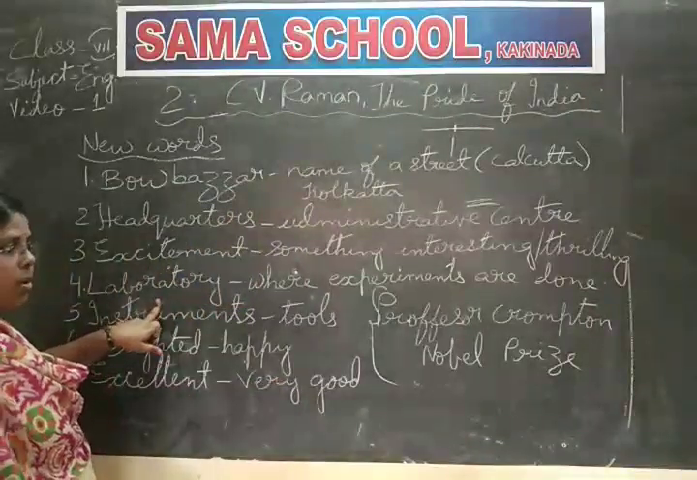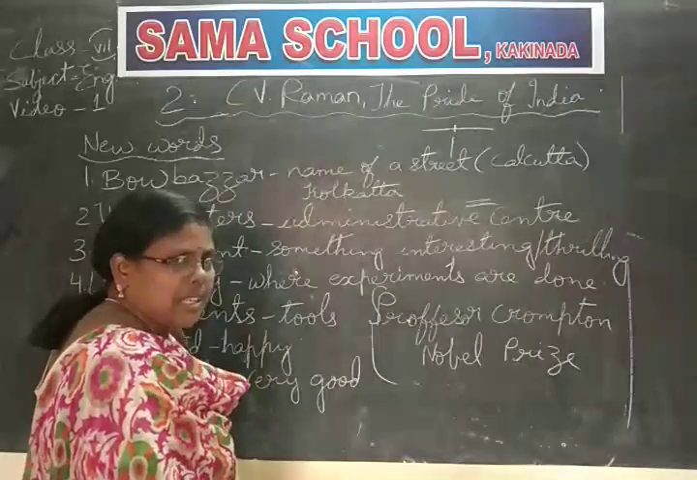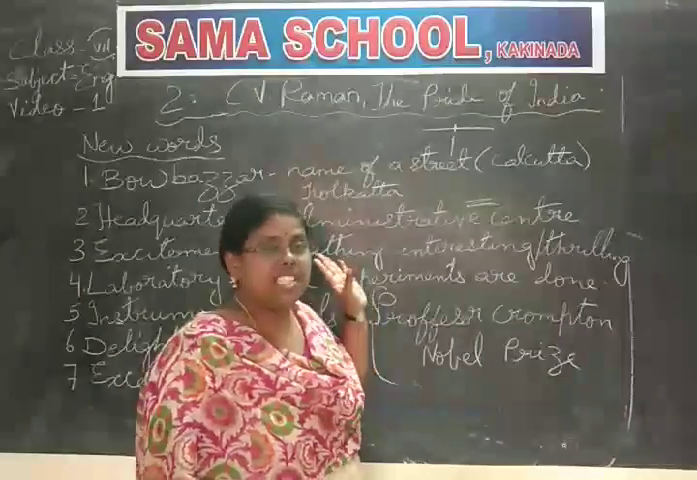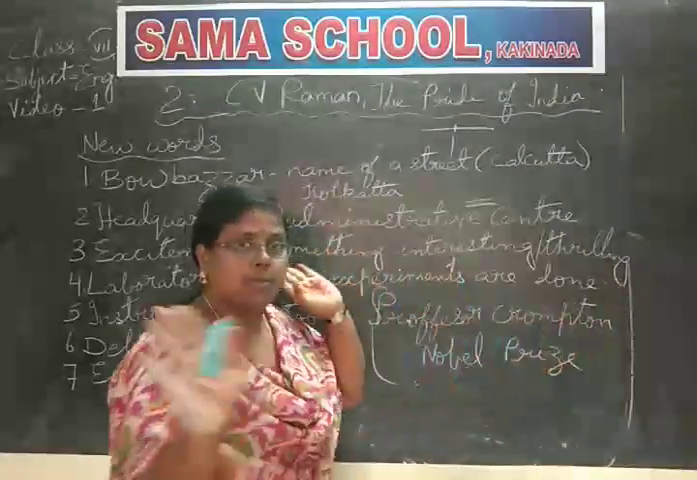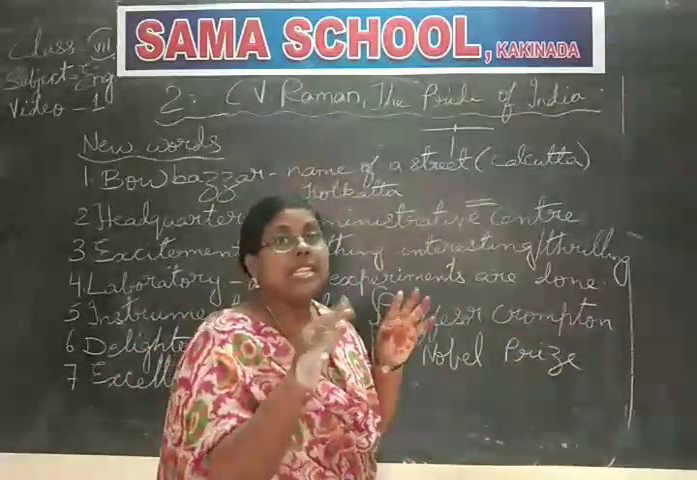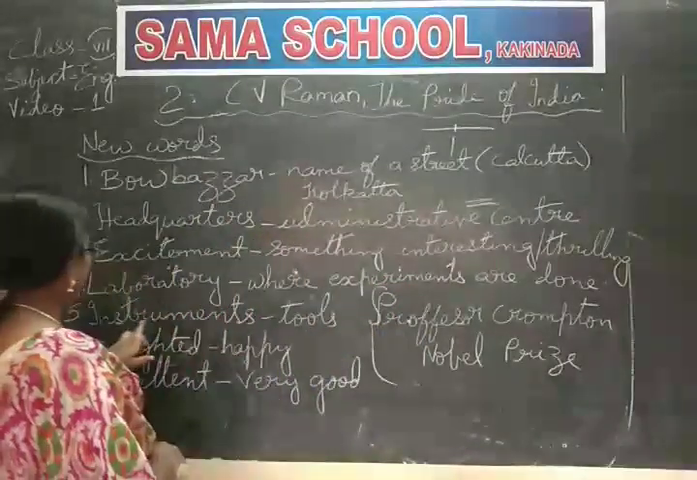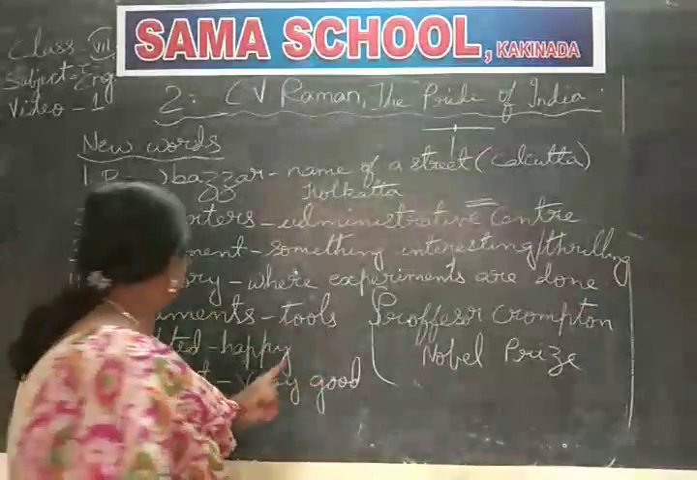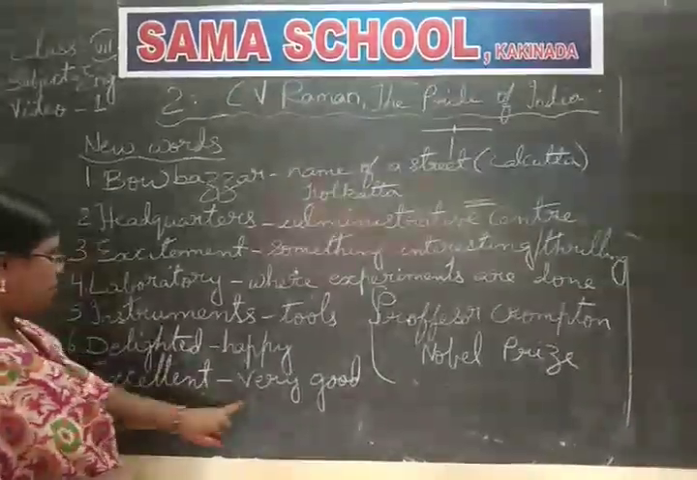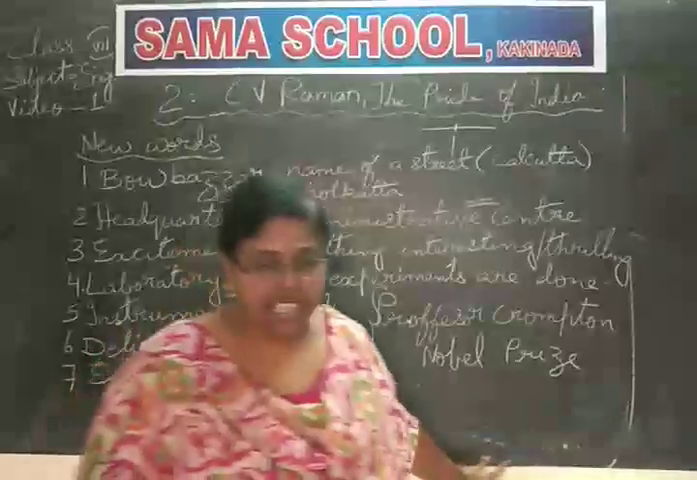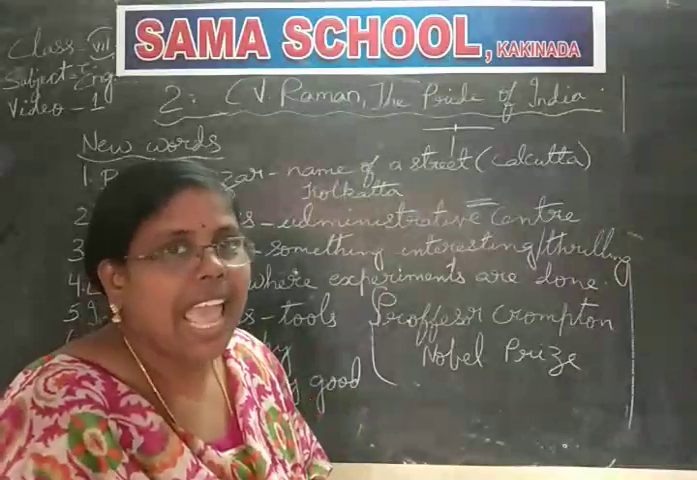Now laboratory, where experiments are done. Okay, I am in the lab. Some people say, right, lab means computer lab also. Yes, where many computers are spread, and you can go and learn computer, do some computer work there. Laboratory: instruments, tools. Next is delighted: happy, excellent, very good. Now if you know this, you'll be able to write the synonyms or antonyms.